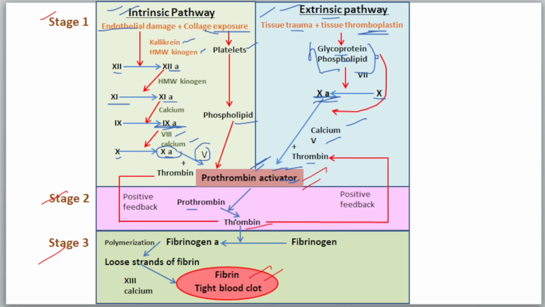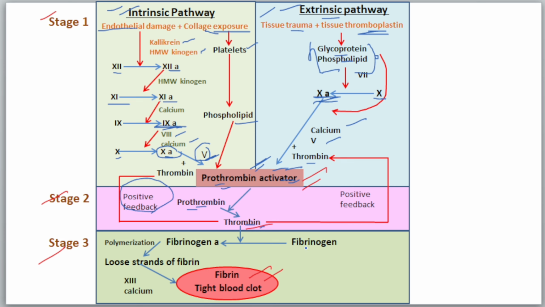Then these prothrombin activators help in the conversion of prothrombin into thrombin. And this initially formed thrombin also helps in the activation of factor 5, because this activated factor 5 helps in the formation of more and more prothrombin activators, which help in the conversion of prothrombin into thrombin. And this mechanism is called the positive feedback mechanism.